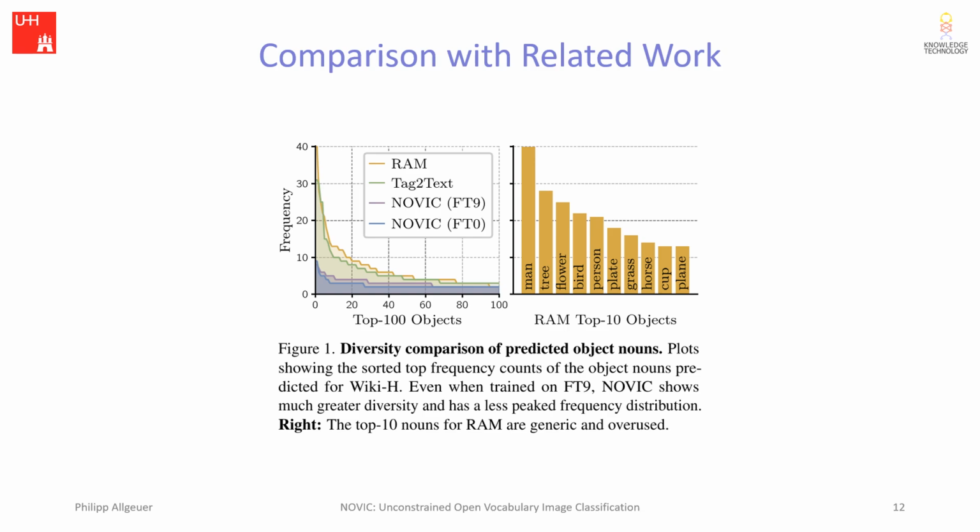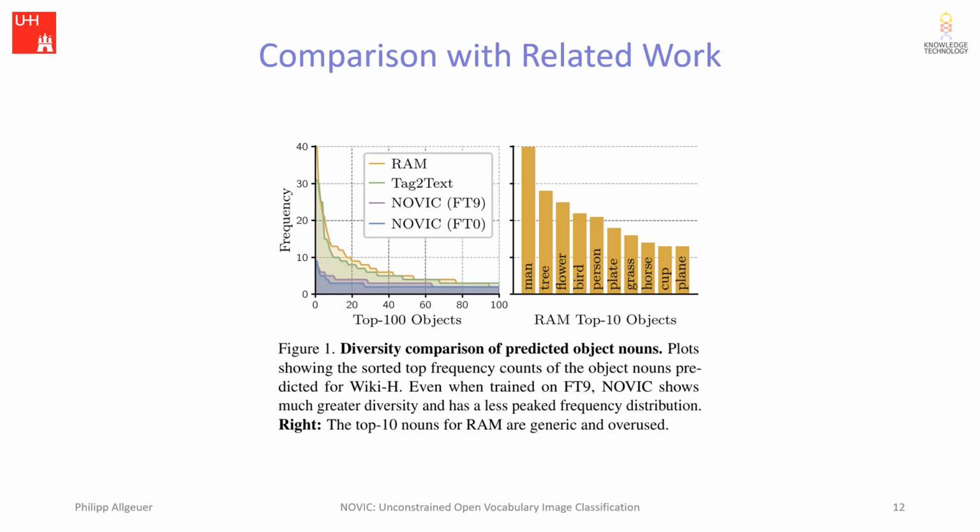In the left plot, we can see a comparison between RAM, tag-to-text, and Novik, where we can identify that RAM and tag-to-text have a very peaked frequency distribution, corresponding to just a small collection of words that are reused over and over. In fact, just the top 20 words used by RAM account for around 1/3 of all images in the dataset. This is not the case at all for Novik, which has a more uniform distribution spread out over a much